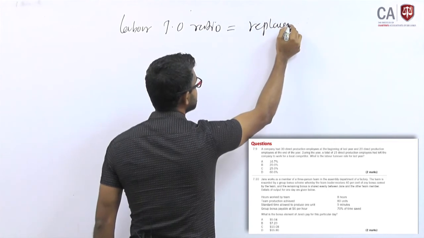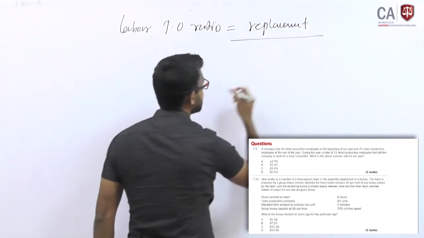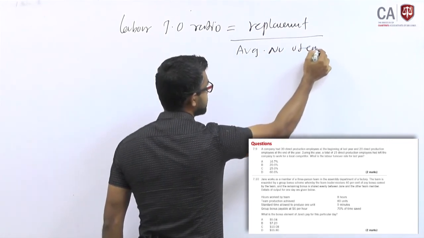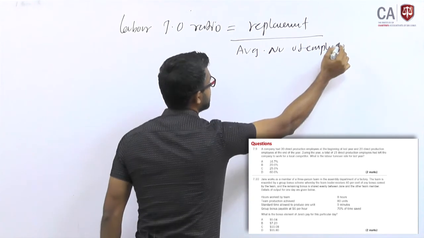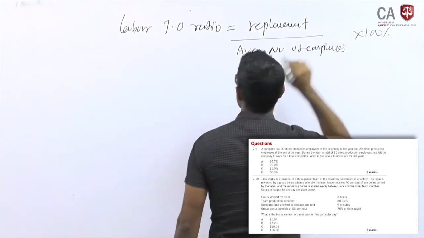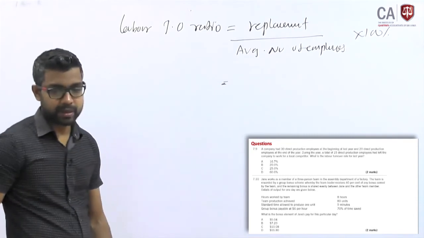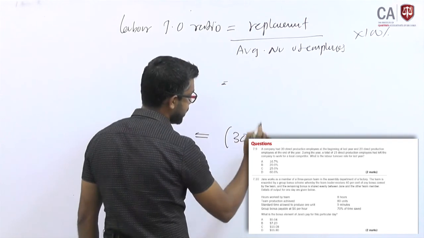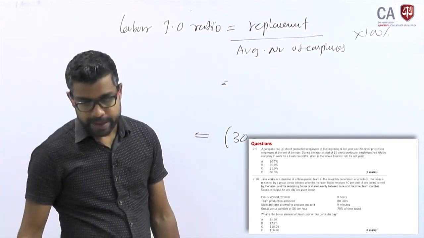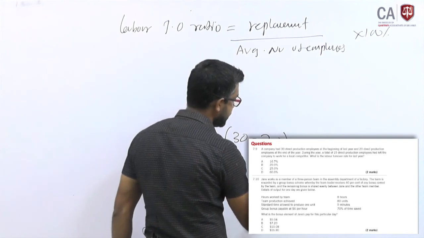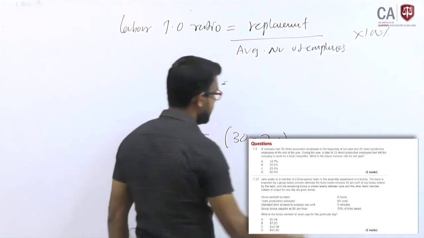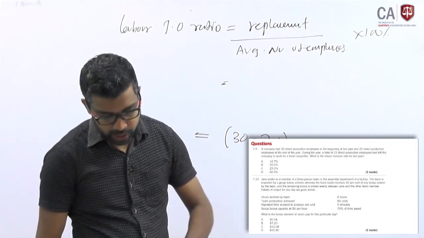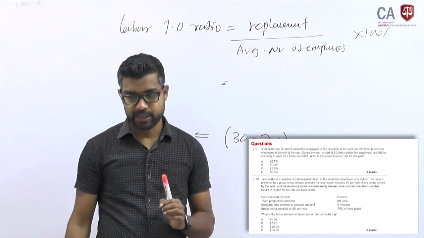Labor turnover ratio equation: replacement divided by average number of employees, into 100, because they are talking about a ratio. So how do you calculate replacement? At the beginning you had 30 employees, and at the end 20, which means 10 employees have left the organization.